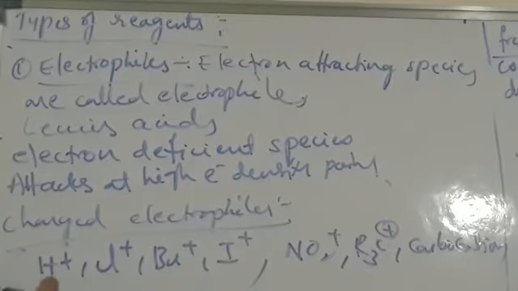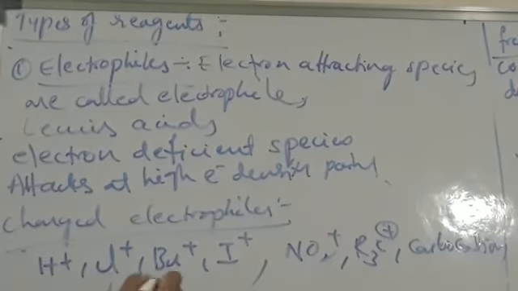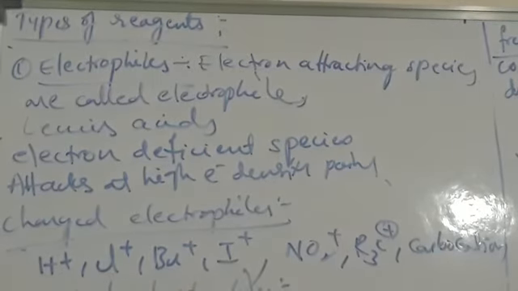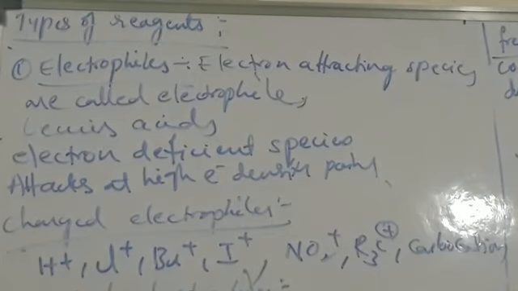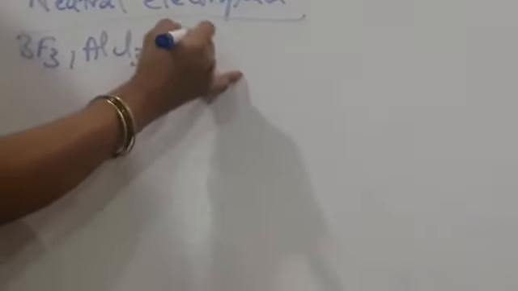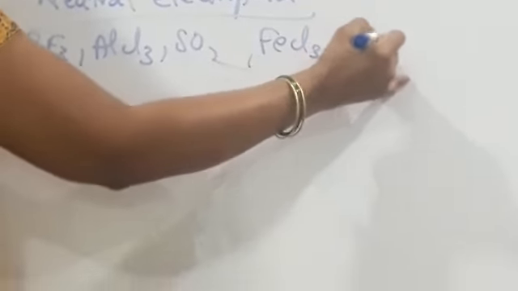Then coming to neutral electrophiles. You know that electrophiles are electron deficient compounds, like boron trifluoride and aluminum trichloride. They are neutral electrophiles, as are sulfur dioxide, FeCl3 and ZnCl2.